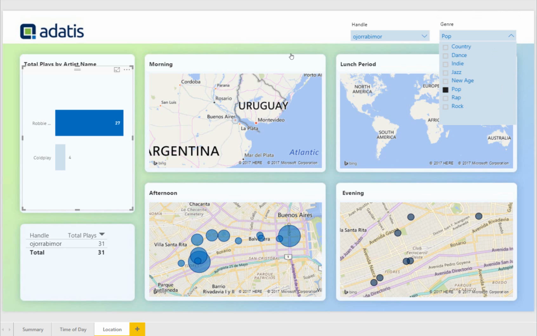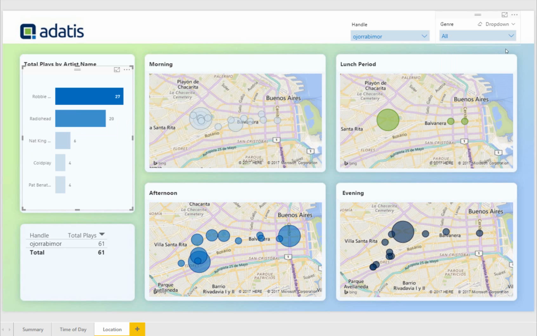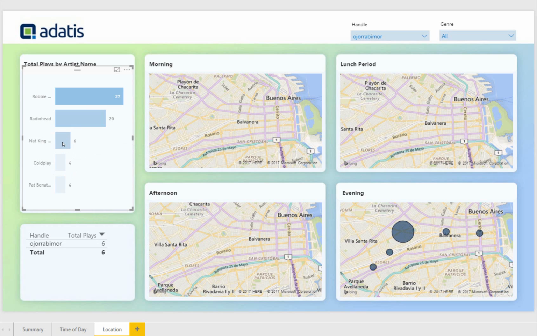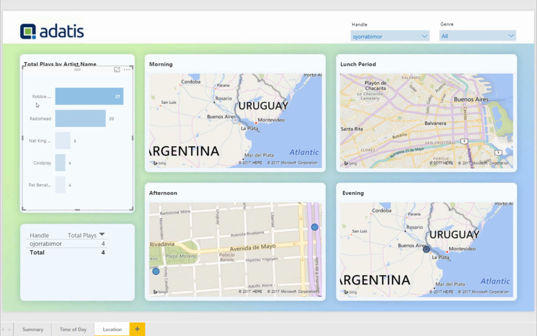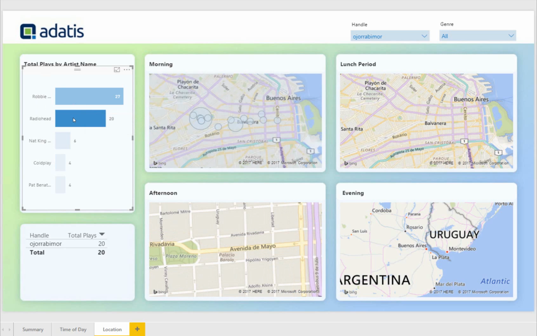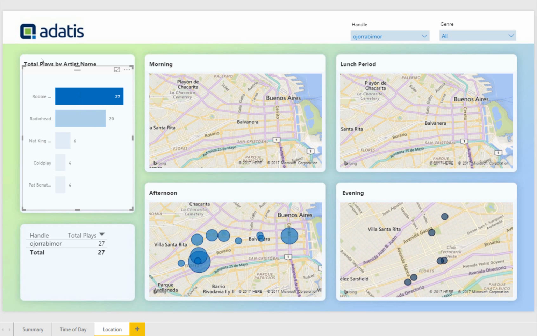It's a kind of basket analysis. And we have a few more artists that we can see here, and we can find out when they listen and where they listen to specific artists. So Coldplay, Radiohead, and Robbie Williams. So bringing everything together, it allows you to identify who listens to what music, when they listen to it, based on the segment of day, and where.